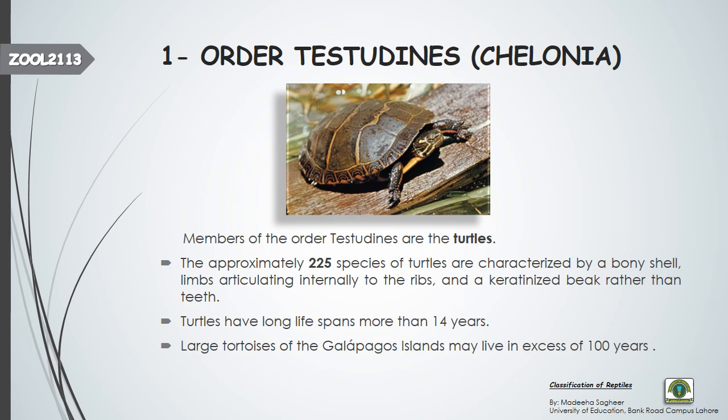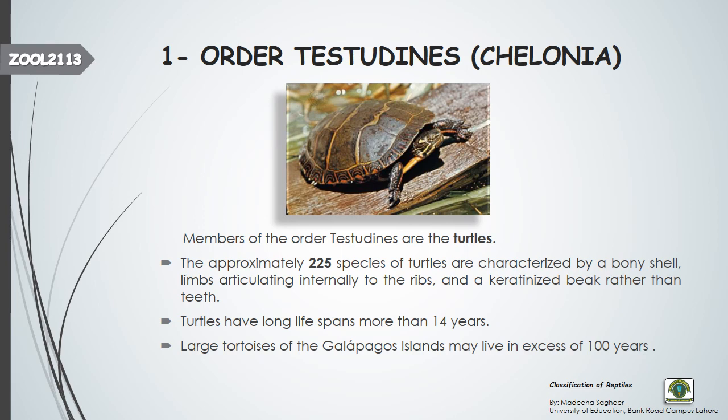So members of the order Testudines are all the turtles. Approximately 225 species are present in this order, but how do we characterize the species? This characterization depends on the type of their bony shell. This is the shell of the turtle, and this is the upper or dorsal portion of the shell.